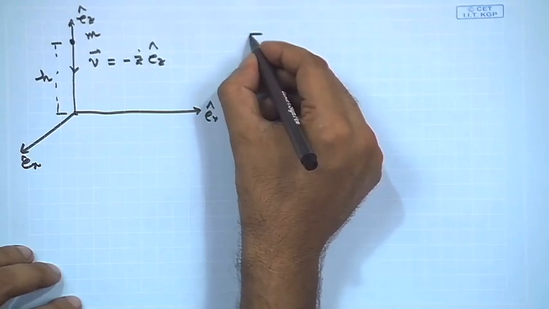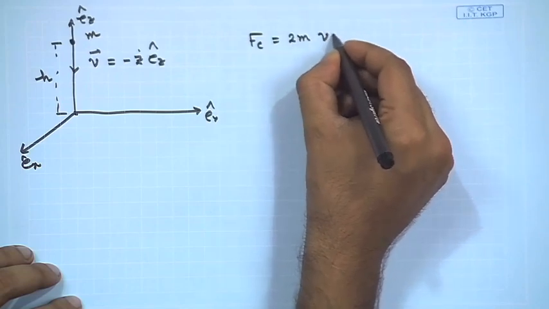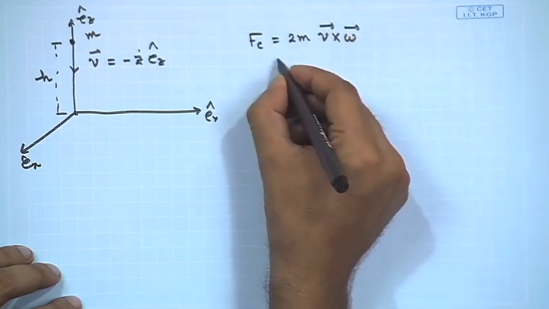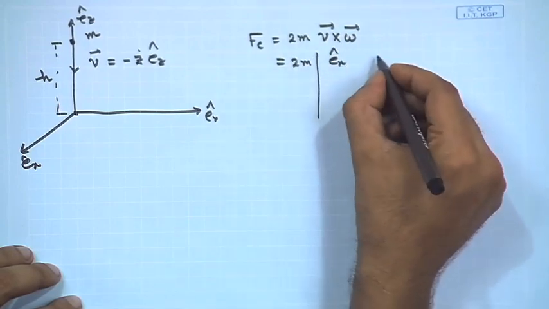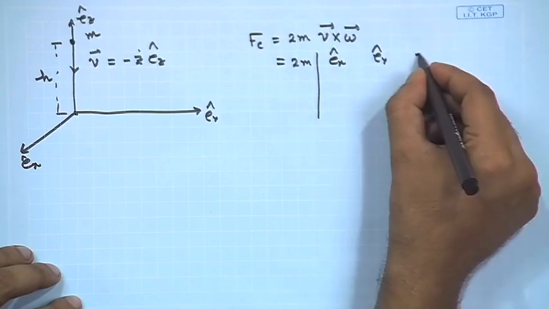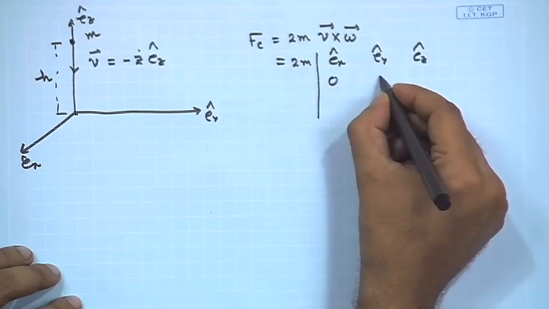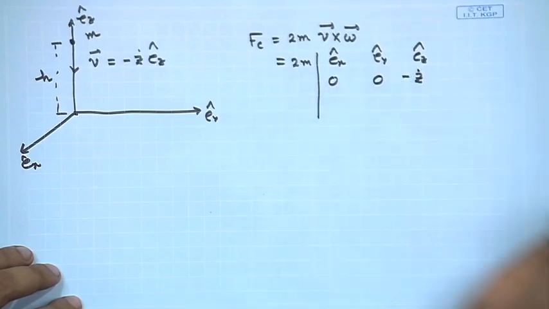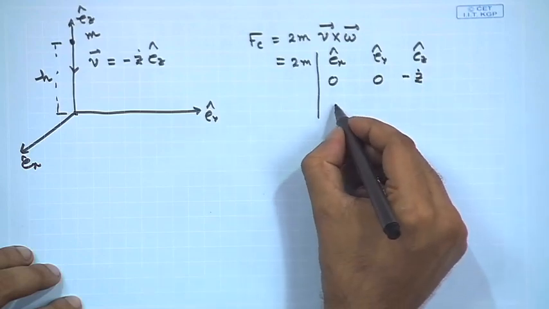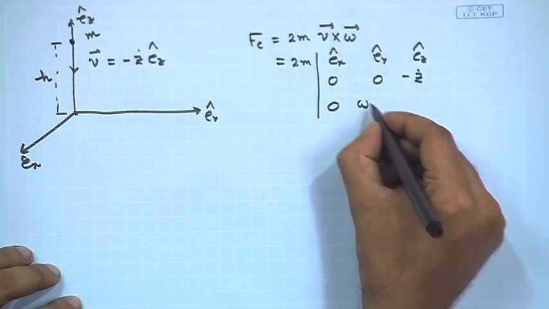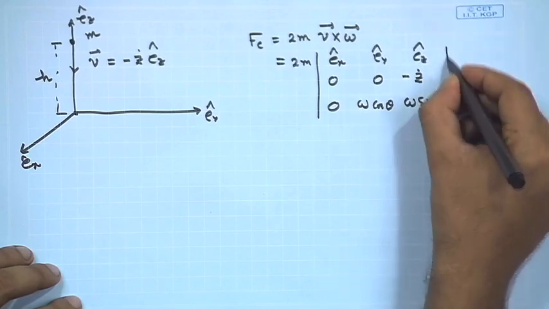So, the Coriolis force F c will be 2m v cross omega, which is given by Ex cap, Ey cap, Ez cap, okay, 0 0 minus z dot. So, we have included this minus here and we have 0 omega cos theta and omega sin theta, right.